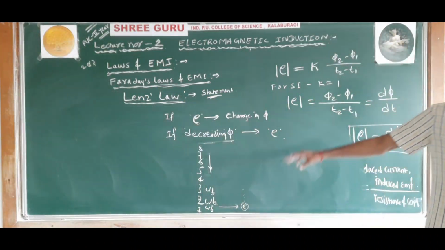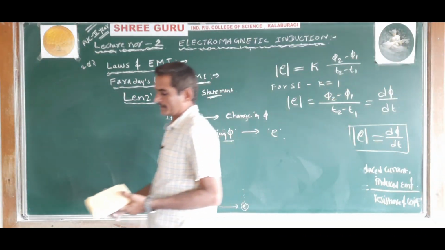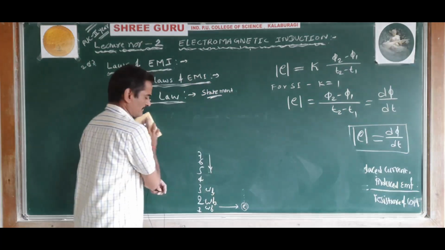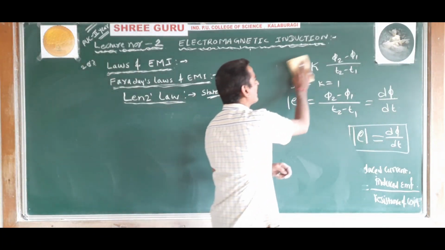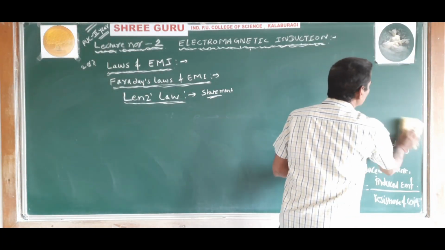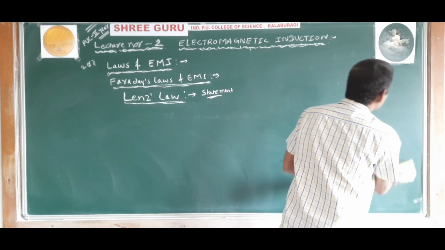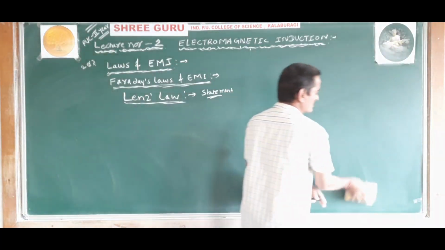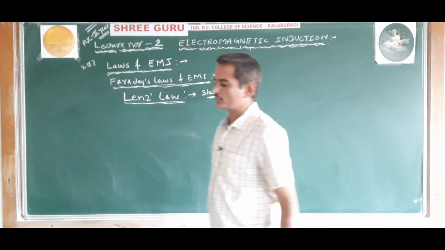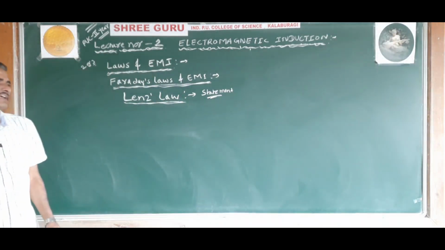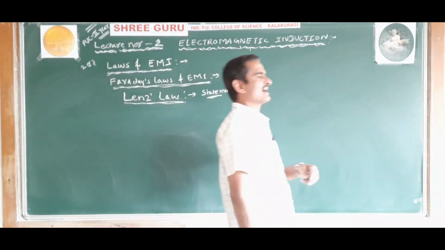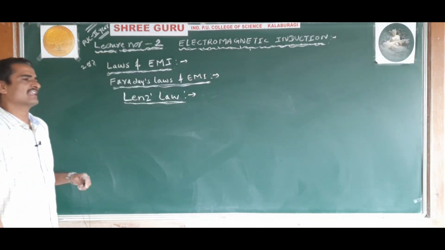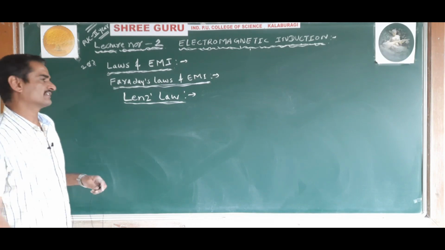Understood? So, this is called Lenz's law. This Lenz's law is in accordance with the law of conservation of energy. Lenz's law gives the polarity or direction of the induced EMF, whereas Faraday's law gives only the magnitude of the induced EMF. Okay, next, another example we will tell, that Lenz's law is in accordance with the law of conservation of energy.